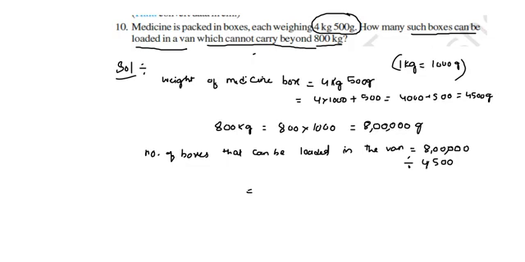So what is given in the question? One box weighs 4500 grams. The question is how many such boxes can be loaded in the van, which should be less than 800 kgs, so we need to divide both.